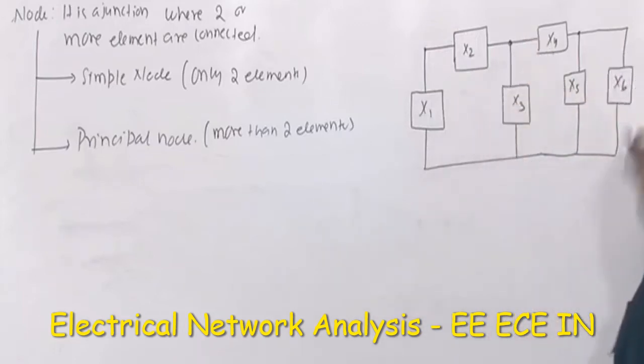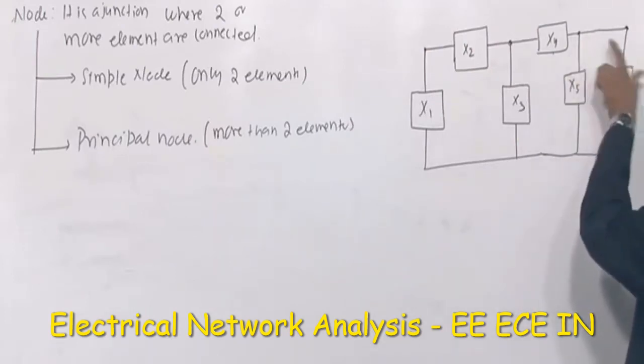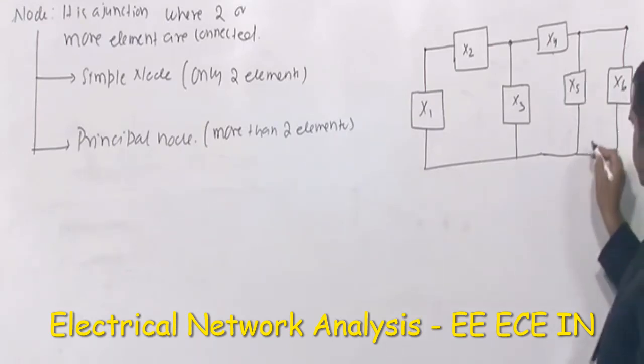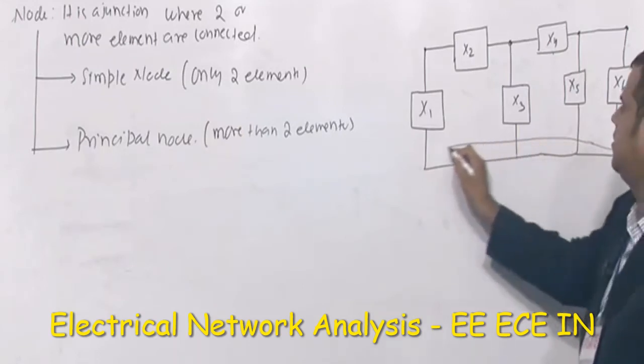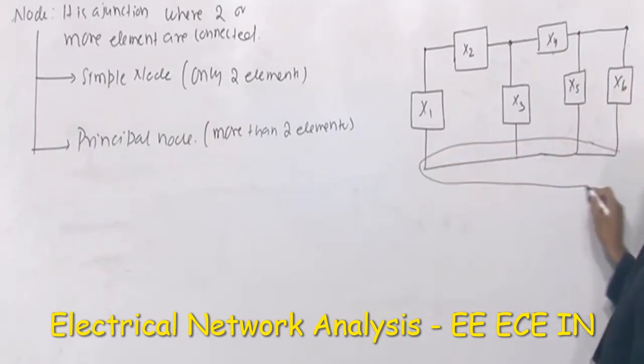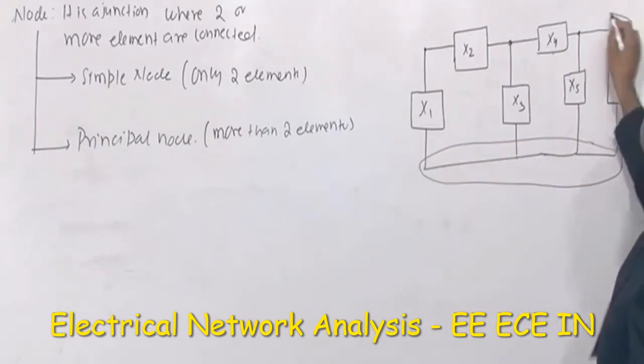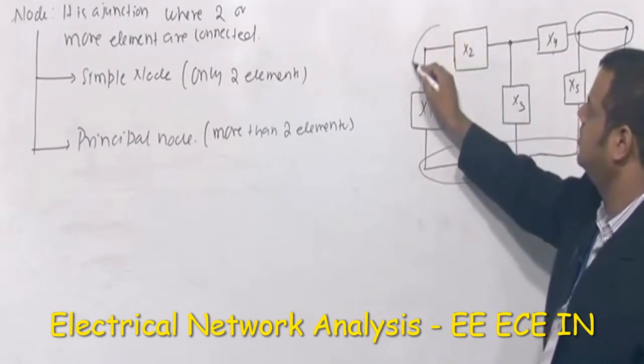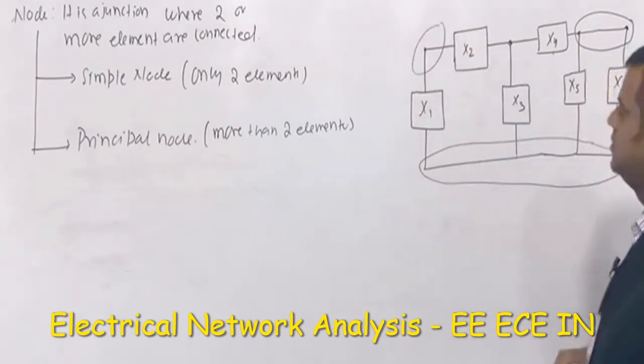In a similar manner, this seems to be two different nodes, but these are not two different nodes, please, because these are connected by a piece of wire. In between that, there are no other elements. So this entire bottom here has to be considered as a single node only. In a similar manner, this has to be considered as a single node only, right? Because similarly, this also a single node.